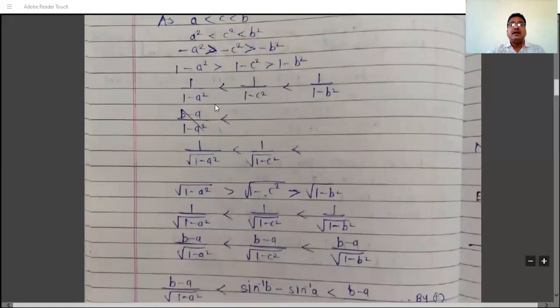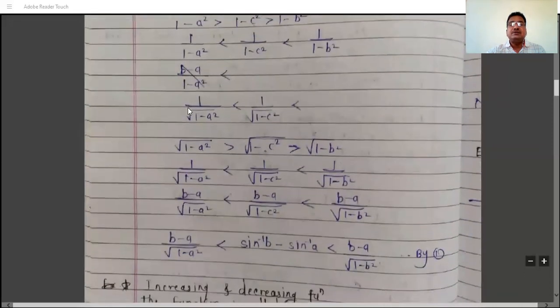Then take a reciprocal of all. So 1 by 1 minus a square is less than, now greater than becomes less than. If you take reciprocal, then if there is sign greater than, it becomes less than. And if there is sign less than, then it becomes greater than. But there is sign greater than, so it becomes less than after taking reciprocal. 1 by 1 minus c square is less than, now this greater than converted to less than, 1 by 1 minus b square. Then taking square root of all, root 1 minus a square is less than root 1 minus b square. Okay, take root of all quantity.